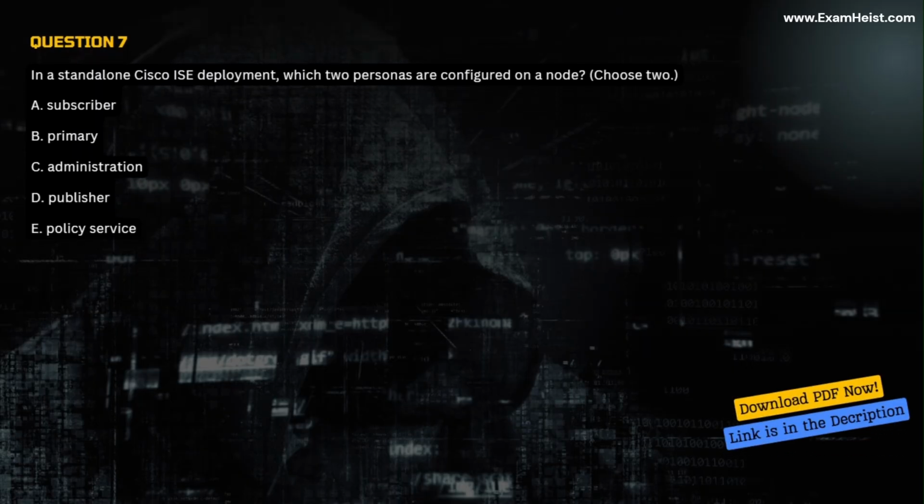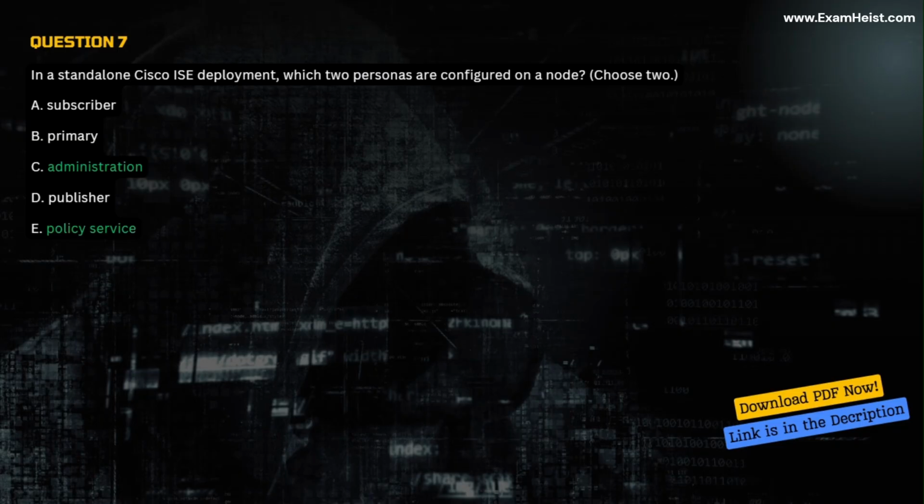Question 7. In a standalone Cisco ISE deployment, which two personas are configured on a node? Choose two. A. Subscriber. B. Primary. C. Administration. D. Publisher. E. Policy service.